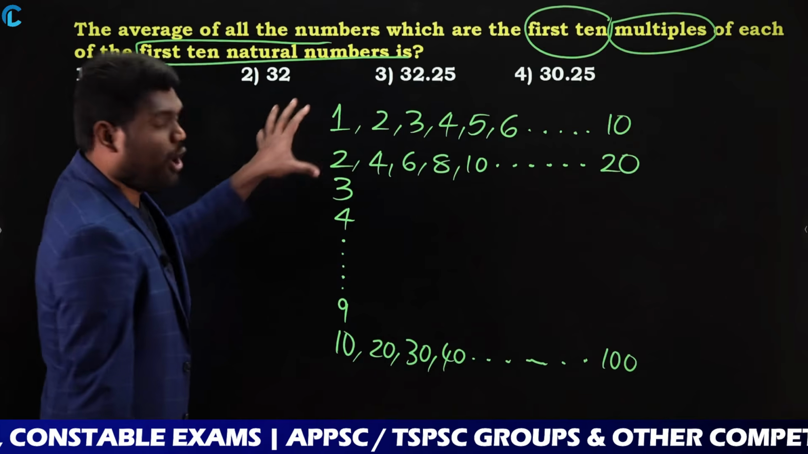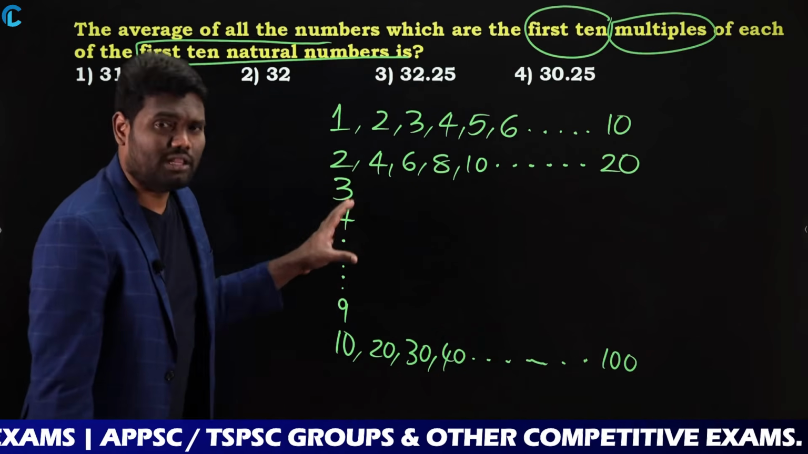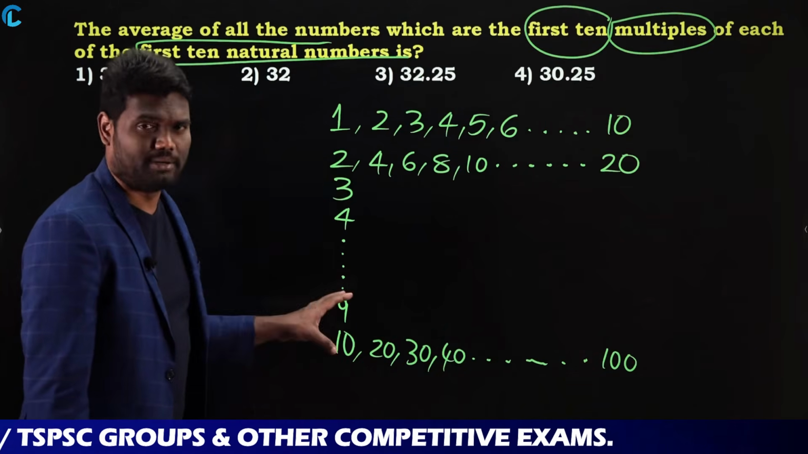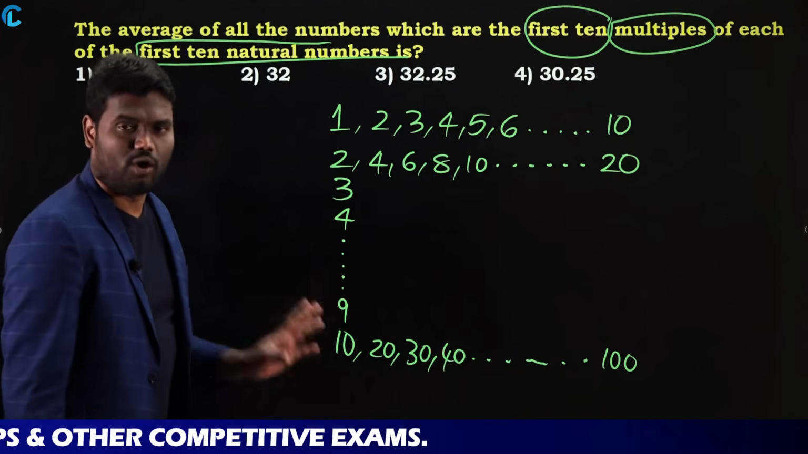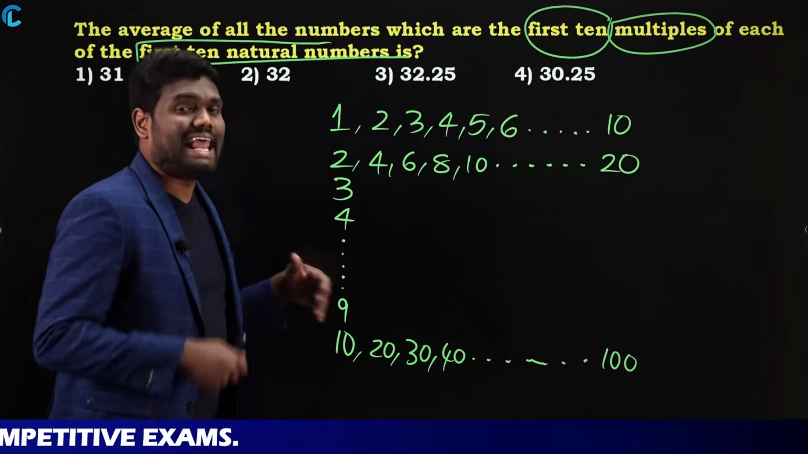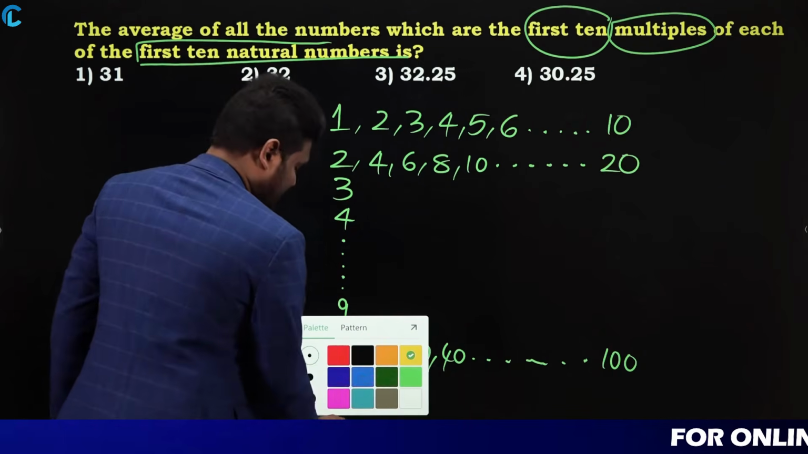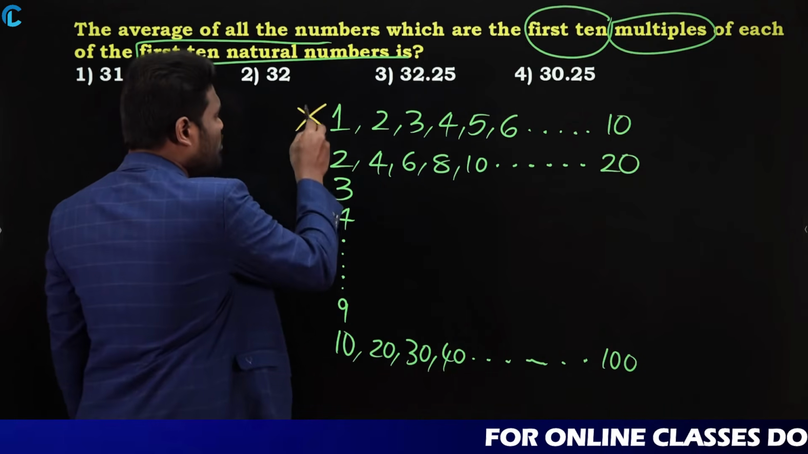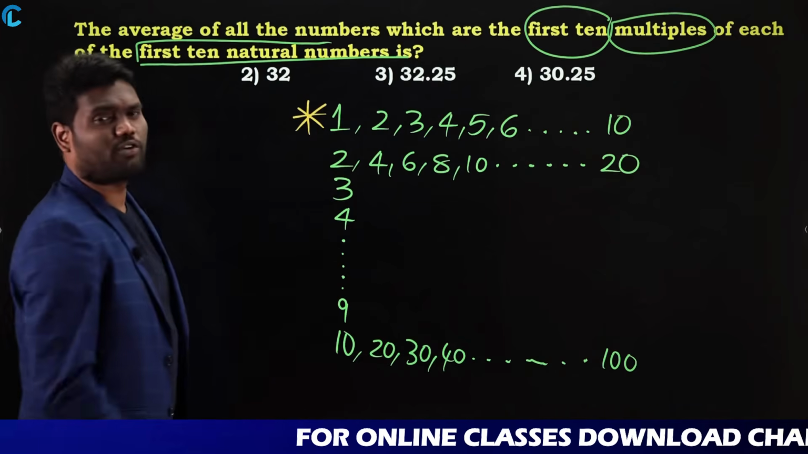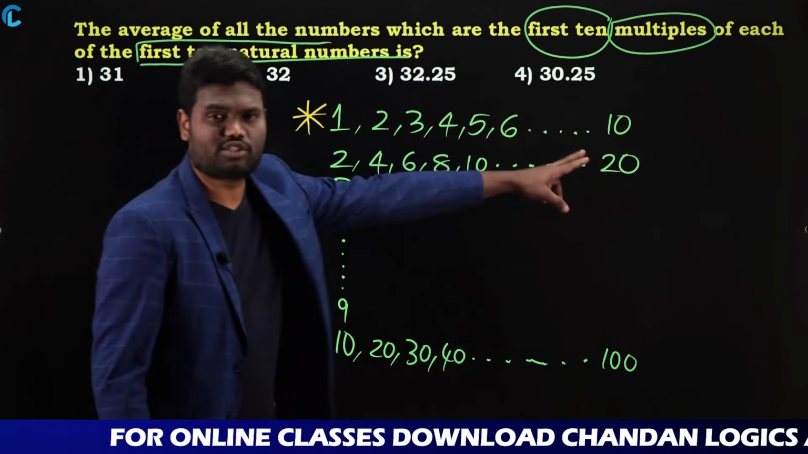Now we need to add all these numbers. Add all these numbers divided by the total numbers. Then you are going to get this answer. Okay. So if we do this, the calculation is going to be complicated. So what I am going to do is, observe here carefully. Now anyway, if you look here, this is 1, 2, 3, 4, 5, 6, 7, 8, 9, 10. Yes or no?